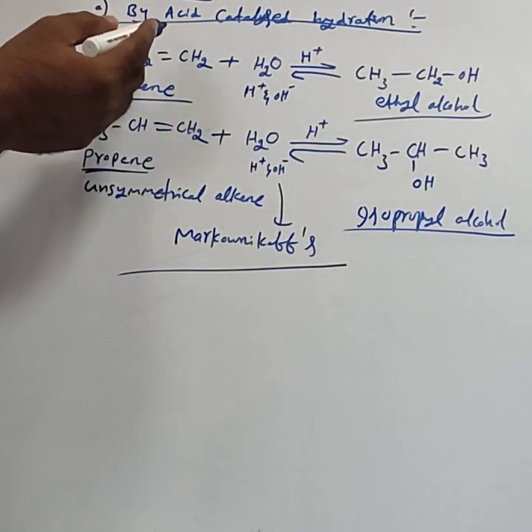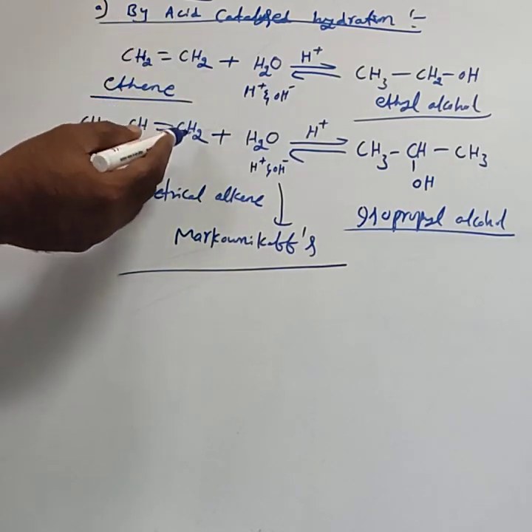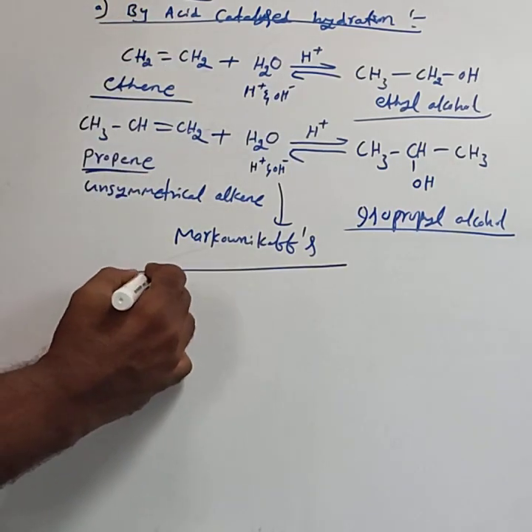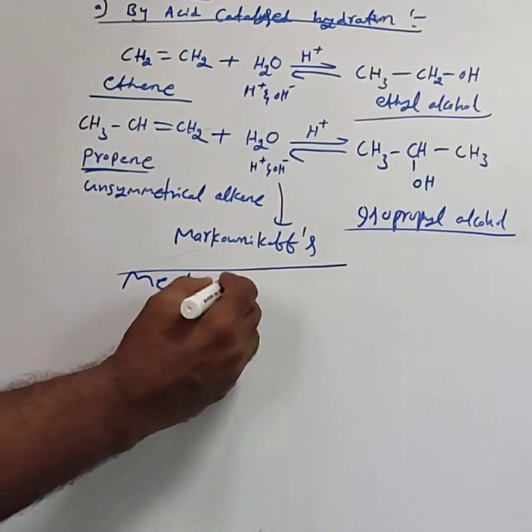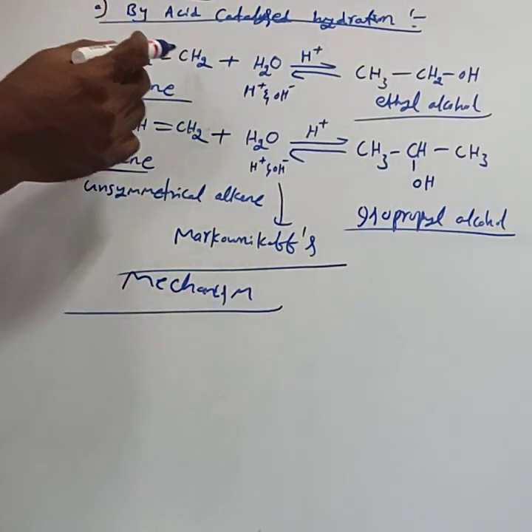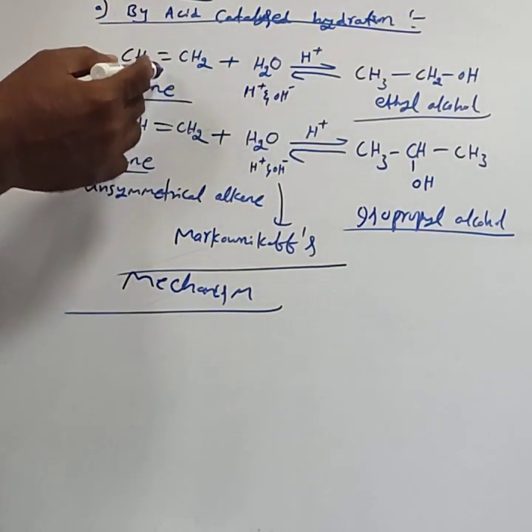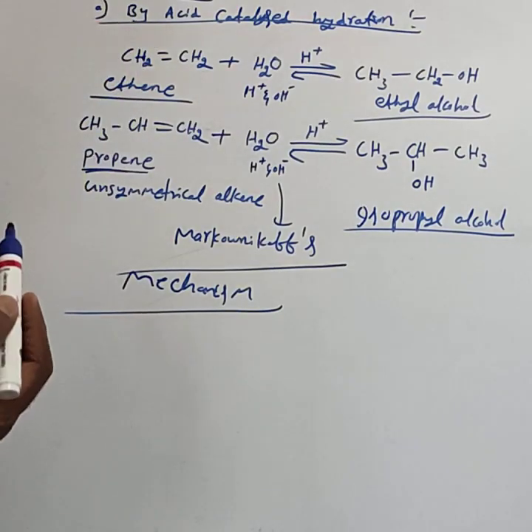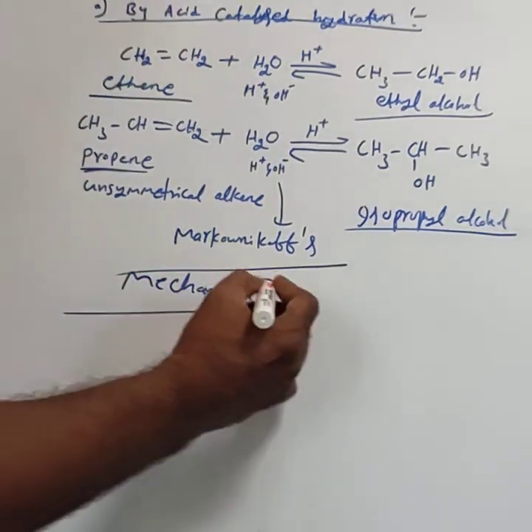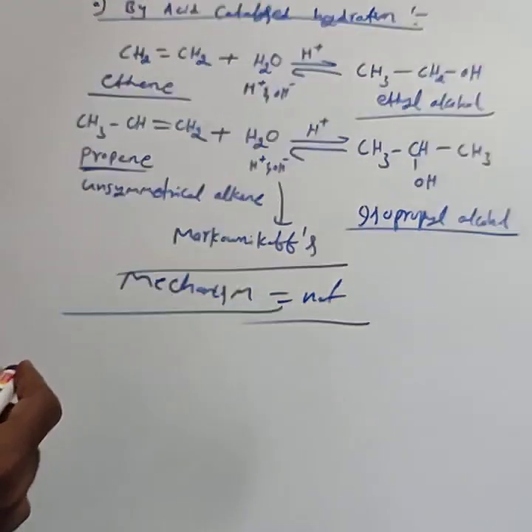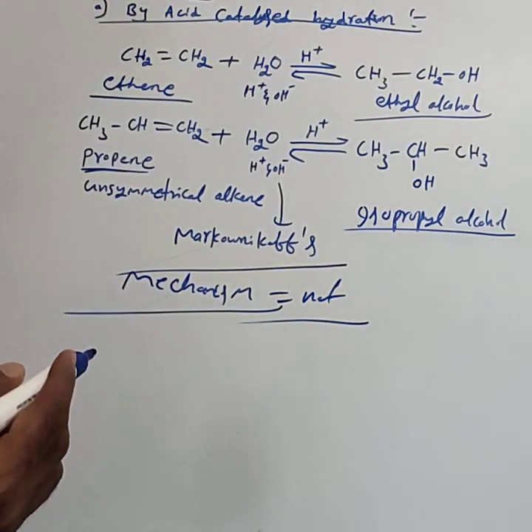Actually, in our syllabus, the textbook gives a mechanism for this one, the mechanism for the addition of water to the alkene. But in the examination, this mechanism is not asked. They are not considering this mechanism.